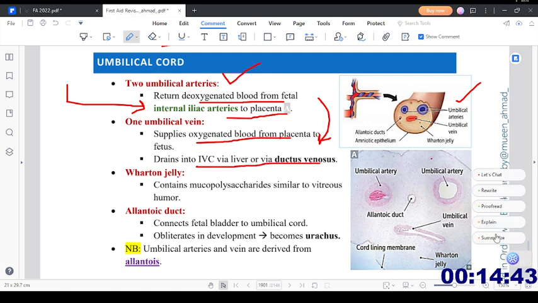Then what is Wharton jelly? So the Wharton jelly is a stabilizing material. So here you can see this is Wharton jelly. It contains the mucopolysaccharides similar to the vitreous humor.